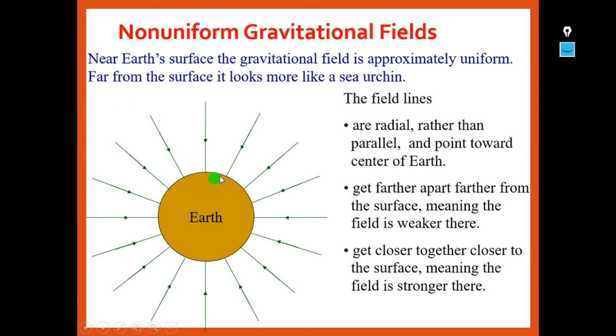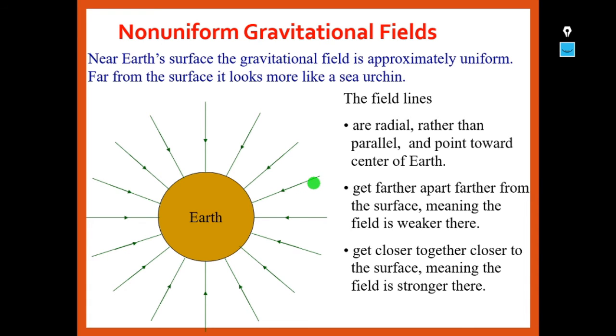All the gravitational field lines are pointing towards the center of the earth. When we move away from the earth's surface, they get farther from each other, meaning the field is weaker there. That shows that the gravitational field is weaker as we move away from the surface.